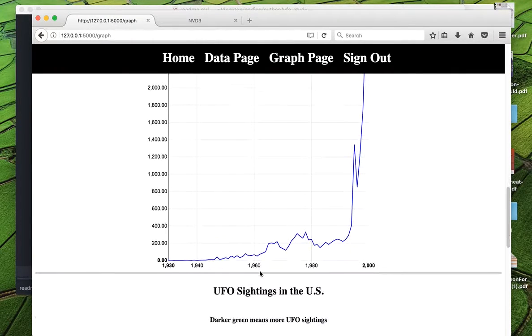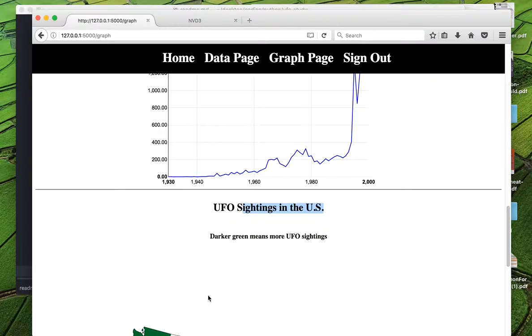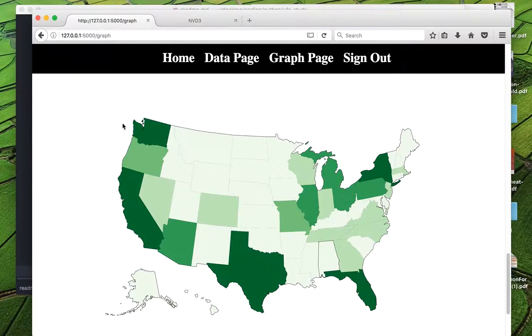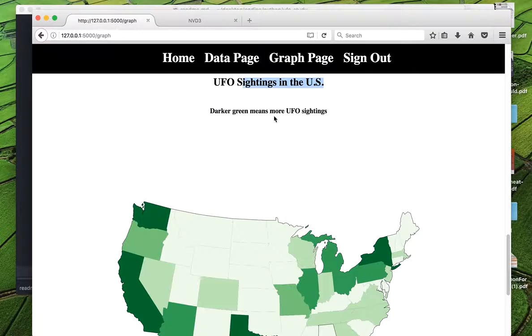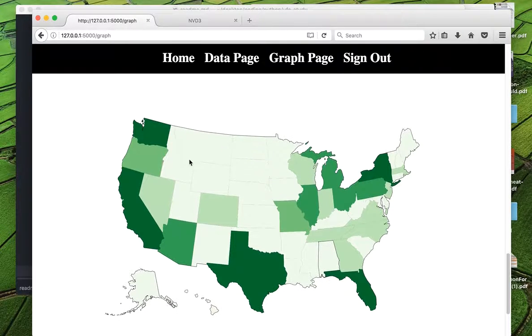And finally, what I'm really glad I did is I used D3 again, and I made a map of the U.S. showing UFO sightings. And here it is. Darker green areas, as I state right there, are where more UFO sightings happen, and lighter green areas are where they're least likely to happen. California, Washington, Texas, Florida, New York are some of the states that have the most UFO sightings.